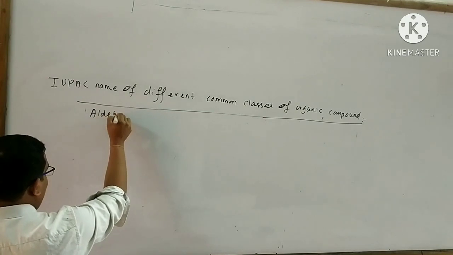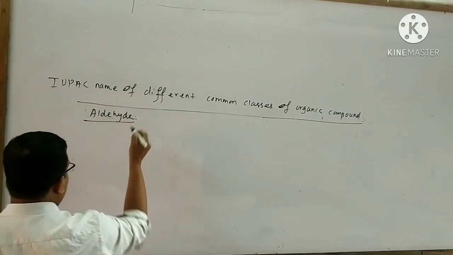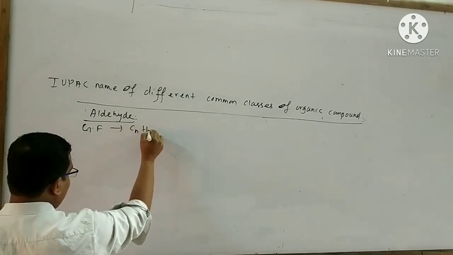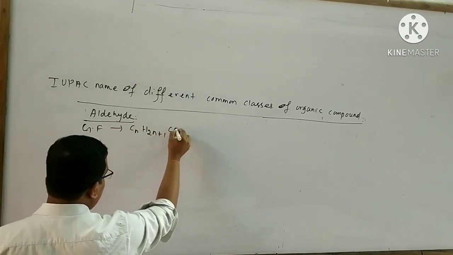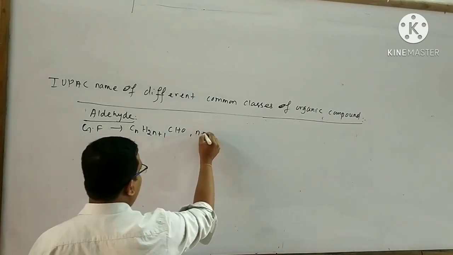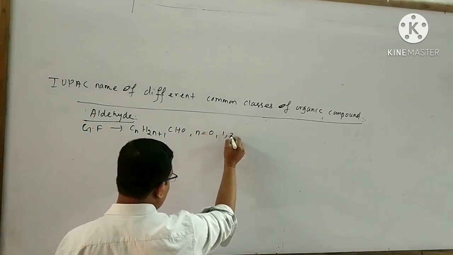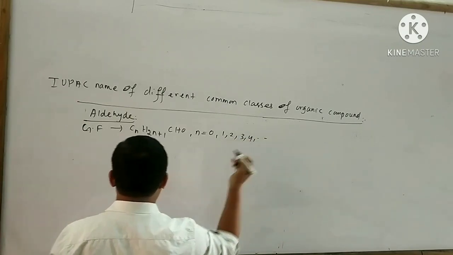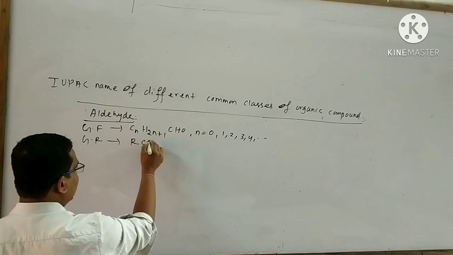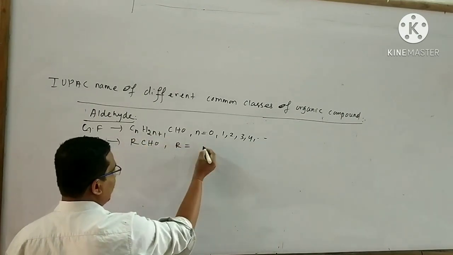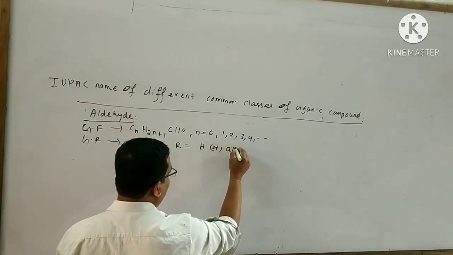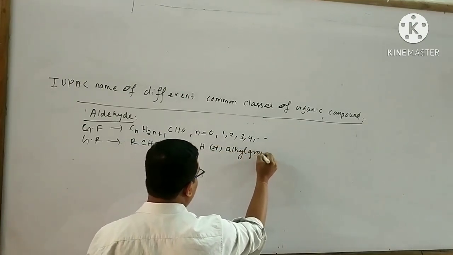Next is aldehyde. The general formula of aldehyde is CnH2n+1CHO. Here n equals 0, 1, 2, 3, 4 and so on. The general representation is RCHO. Here R equals H or an alkyl group.